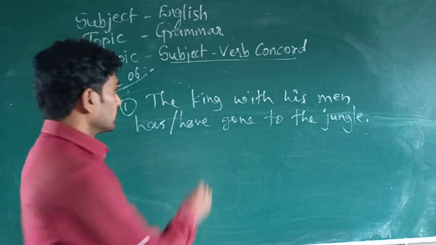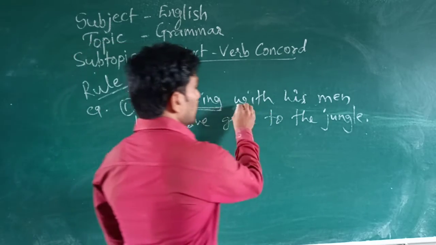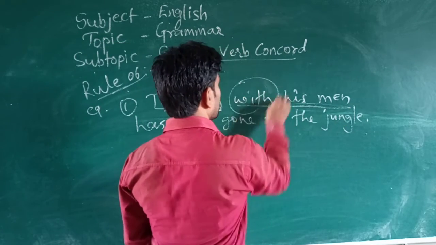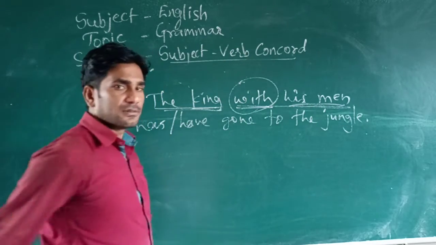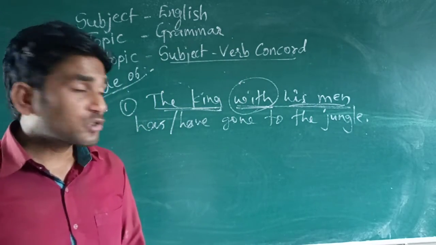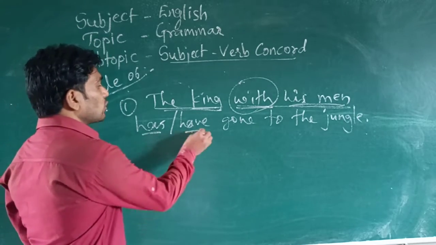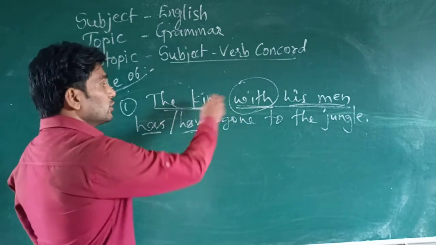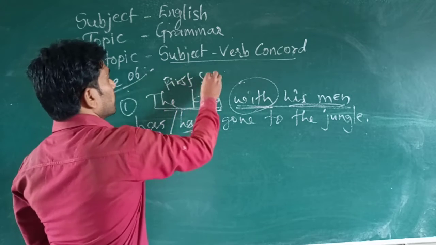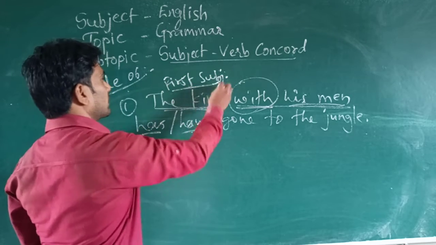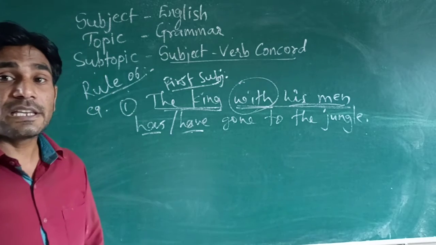So look at here, the king with his men, two subjects, his men and the king, joined by with. So here the verb has or have will agree to the first subject. The first subject is king.